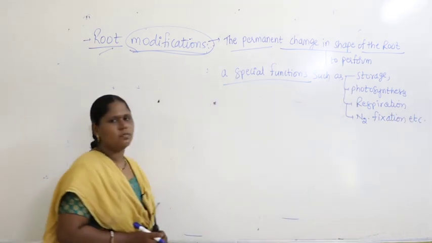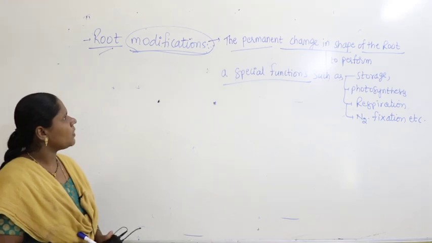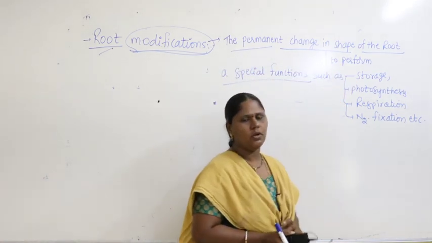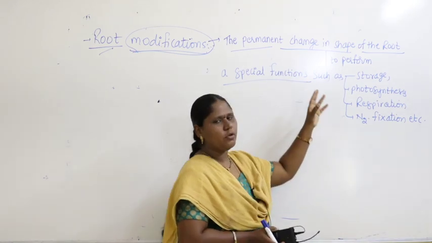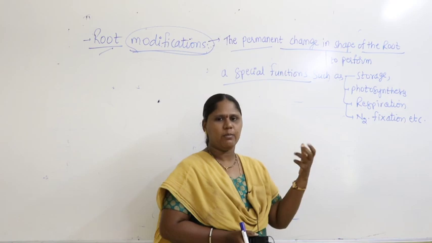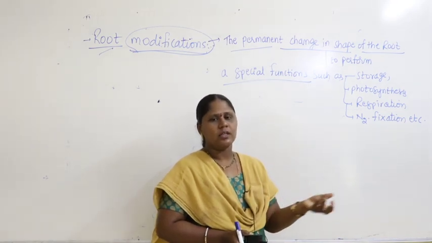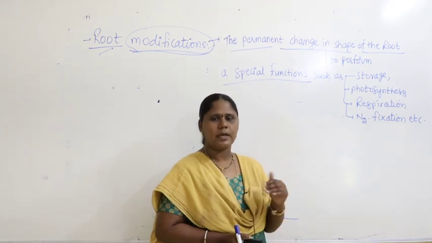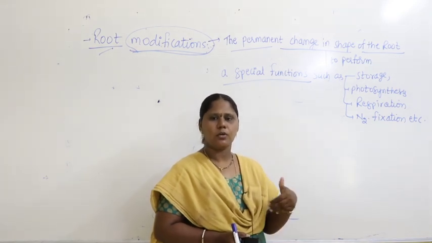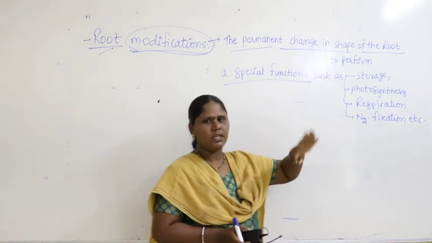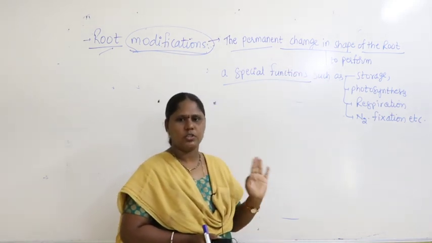So what is the definition we have written? The permanent change in the shape of the root means the shape of the root systems, the taproot system and the fibrous root system, the bunch of roots, gets altered and modified. They will undergo permanent change. What is the meaning of permanent change? Once they get changed, they will not come back to their original form.